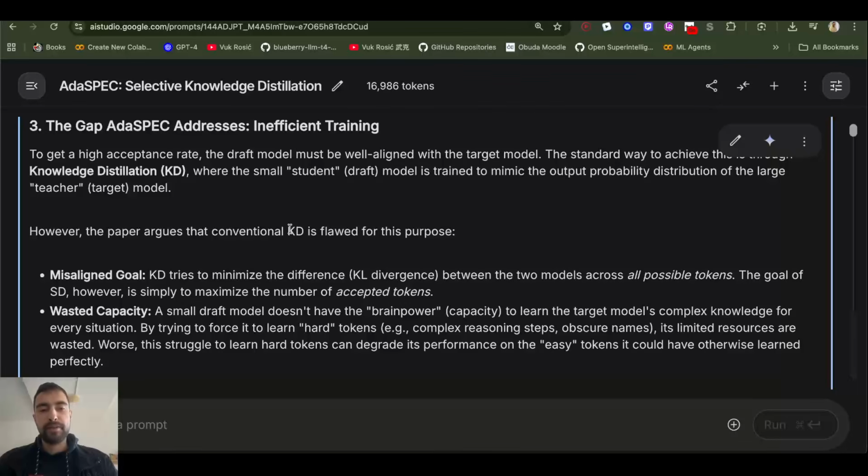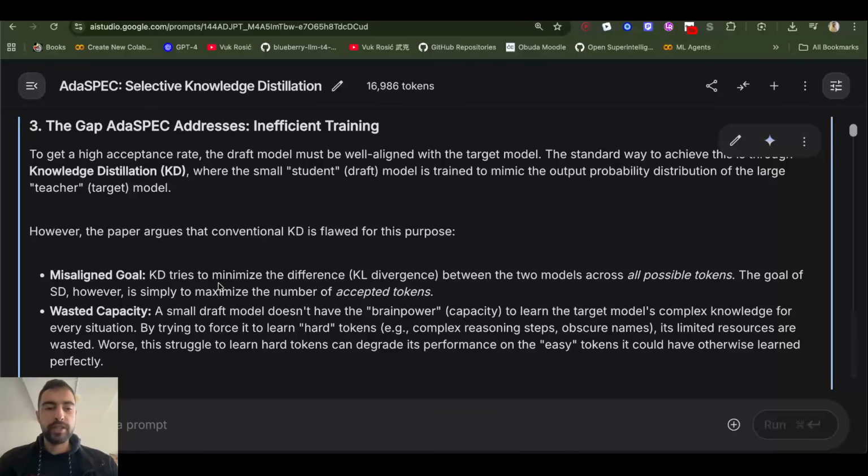But this paper finds a flaw in this approach because there is a misaligned goal. The small model is trying to minimize the difference, the KL divergence of probabilities. So the small model is trying to make its probability distribution over tokens the same as the probability distribution over tokens for the big model. But that's not the same goal as in speculative decoding, where the goal is to maximize the acceptance rate.